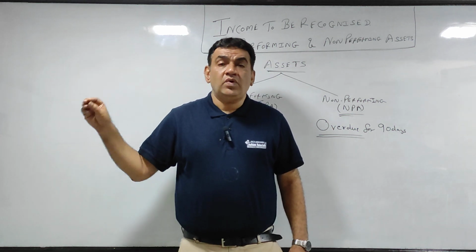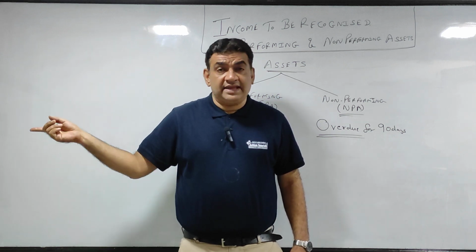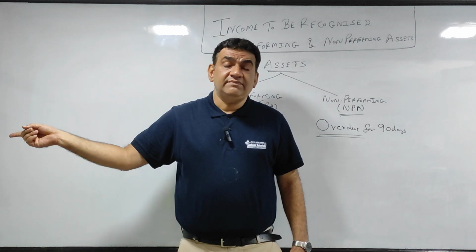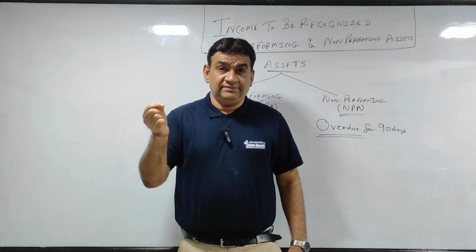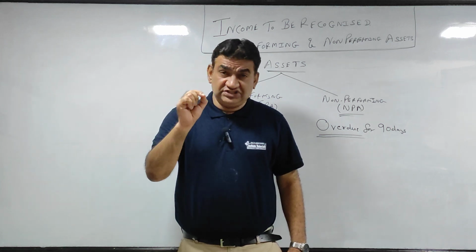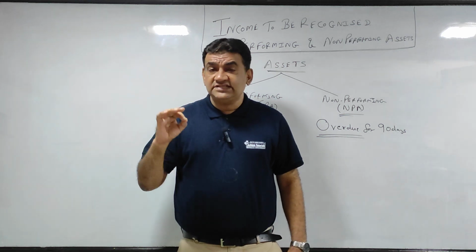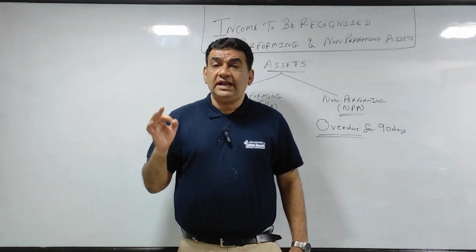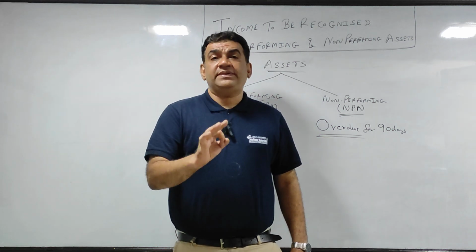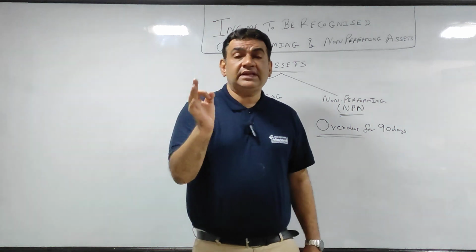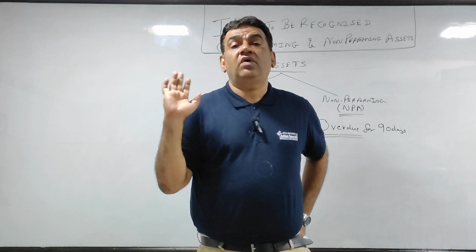Say for example, the bank has to receive interest in April, but it gets it in May. So even though it is received in May, it will be treated as income of April because that interest income was of April. It was receivable in the month of April. So I'll repeat again. Banks have to follow the mercantile or accrual system, which means expenses and incomes are to be recorded according to the period to which they belong, whether received or not.